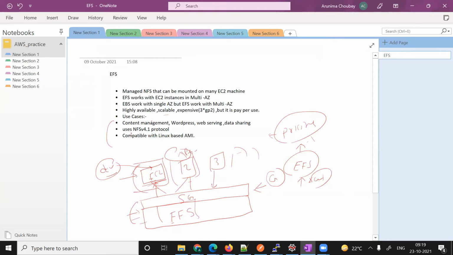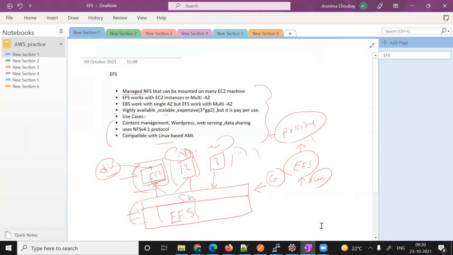As I told, this is managed NFS, so internally it is using the NFS protocol. And one more thing, if you are working with EFS, you can mount EFS only with a Linux file system. You cannot go with a Windows file system. Hope this concept is clear about EFS. So we'll move to the EFS console and we'll create EFS and mount that EFS into EC2 machines.